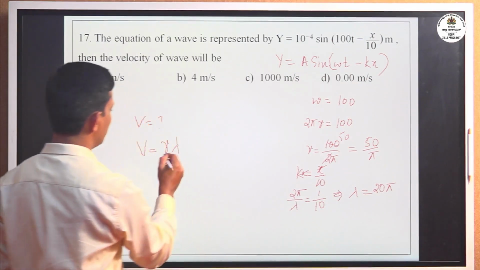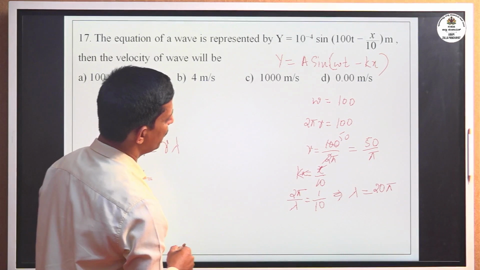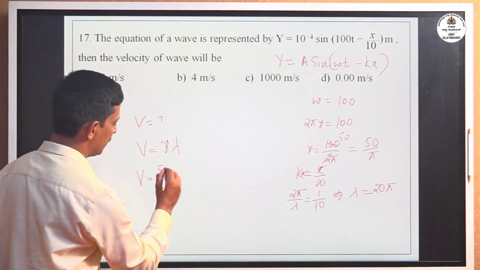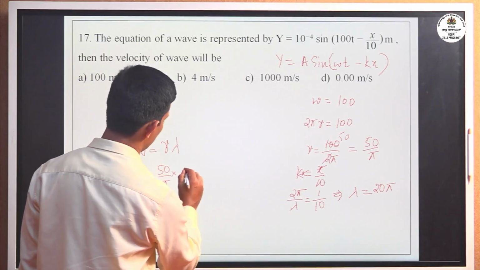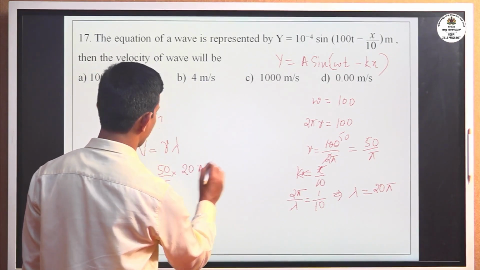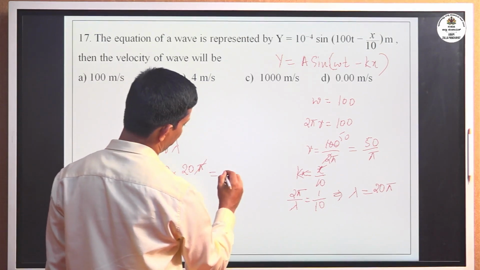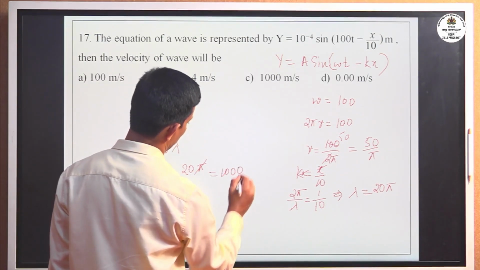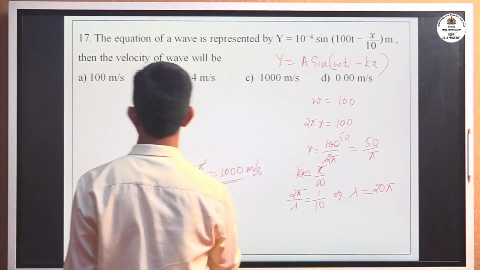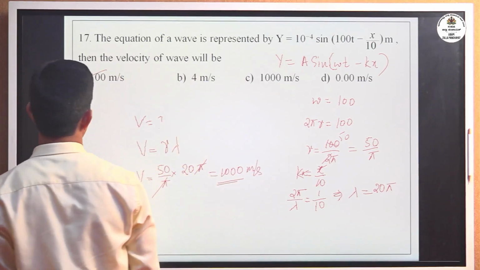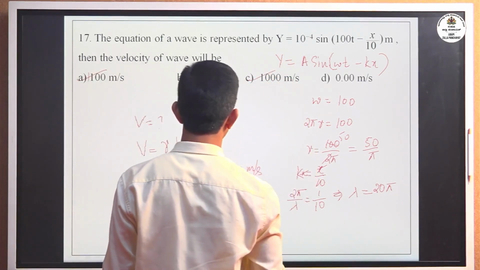Now substitute here nu and lambda. Nu is 50 by pi into lambda is 20 pi. Pi gets cancelled. 20 into 50, that is 1000. The correct option is 1000 meter per second. Right answer is 1000 meter per second.